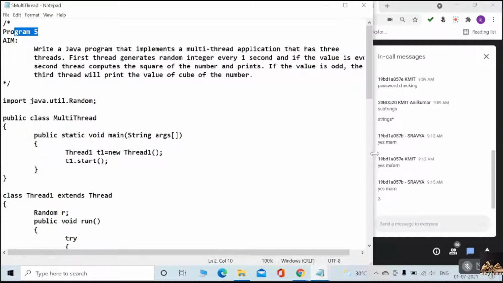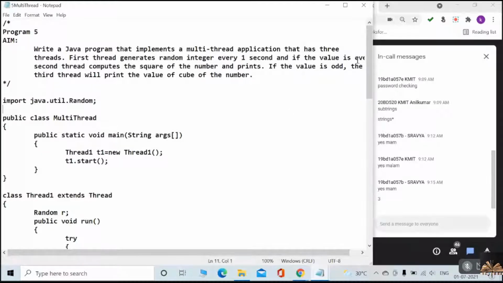Anil, I'll explain once again, don't worry. This is lab manual program number 5. In this program, what we are going to do is, write a Java program that implements a multi-thread application that has 3 threads. The first thread generates a random integer every 1 second. The first thread has the responsibility to generate a random integer after each second.